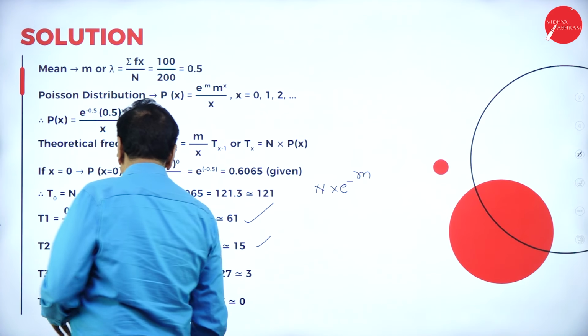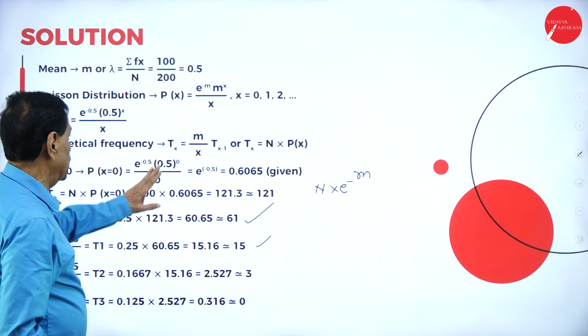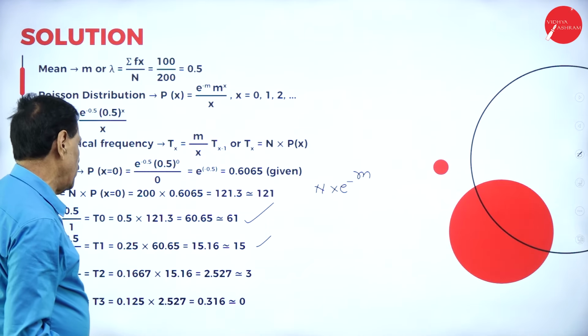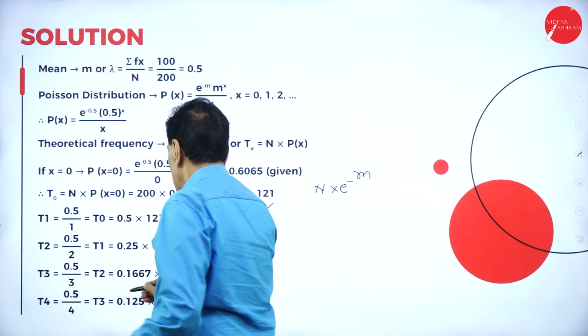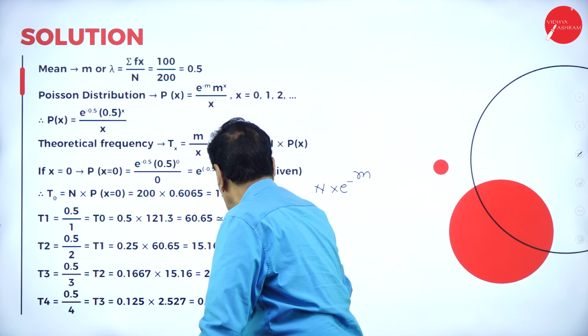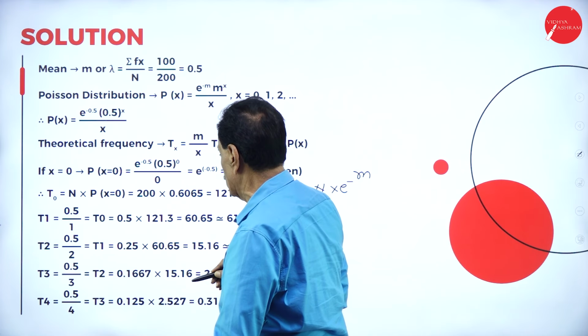Then T of 3 is m divided by 3 times T of 2. What is your m? It is 0.5, so m divided by 3 is 0.1667, times 15.16, which is 2.527.